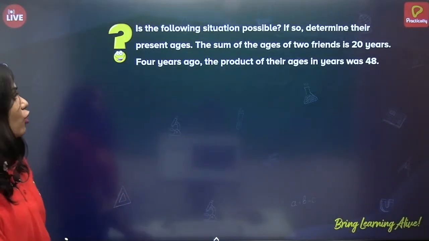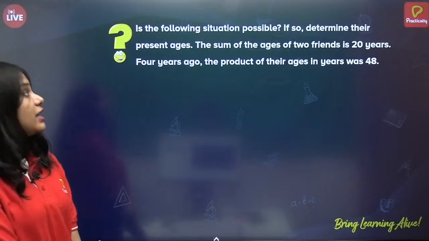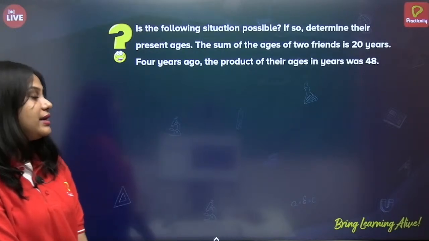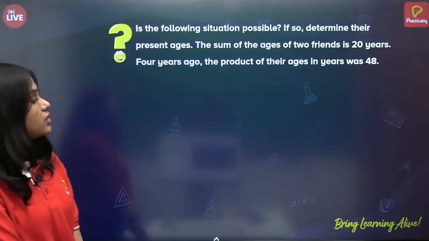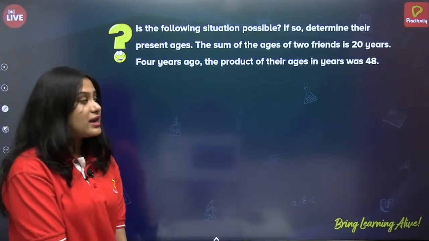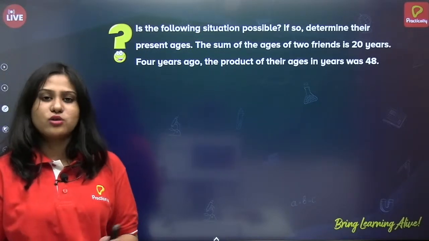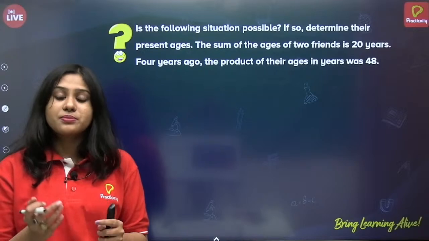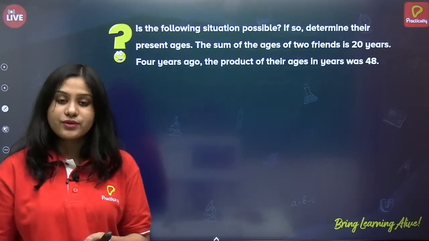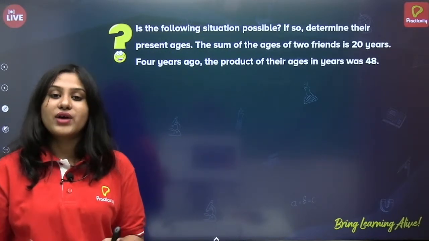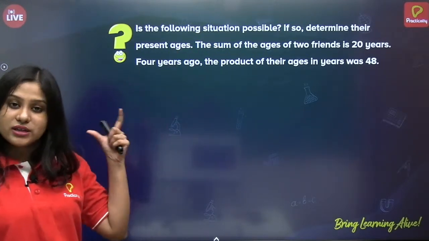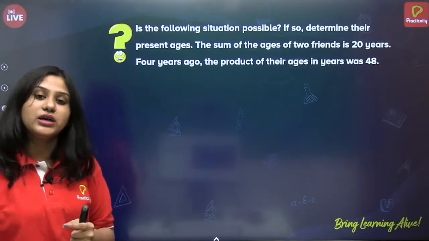Next, is the following situation possible? If so, determine their present ages. The sum of the ages of two friends is 20 years. Four years ago, the product of their ages in years was 48. They are asking whether the situation is possible because if the solution of the quadratic equation is negative, ages cannot be negative, and in that case we cannot find the solution. So let us first read the word problem, write what is given, and then do the solution.